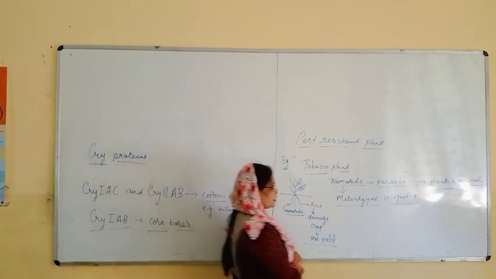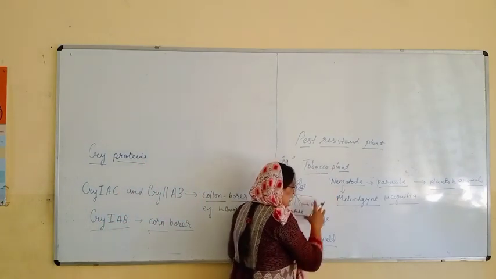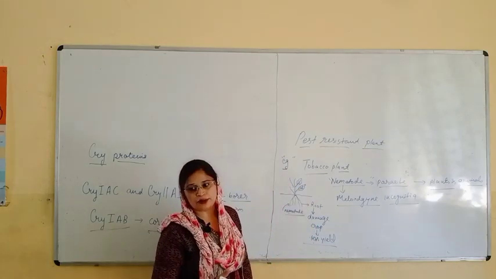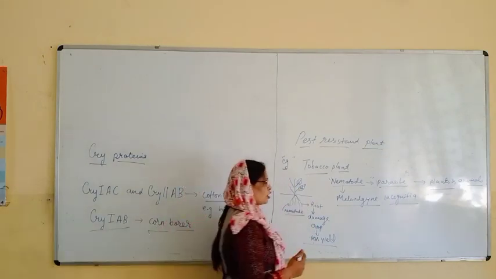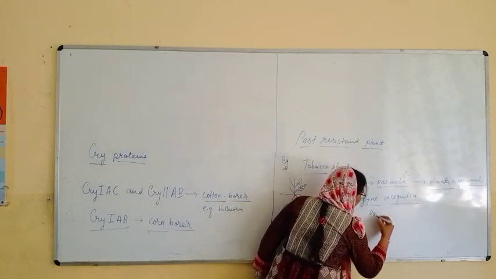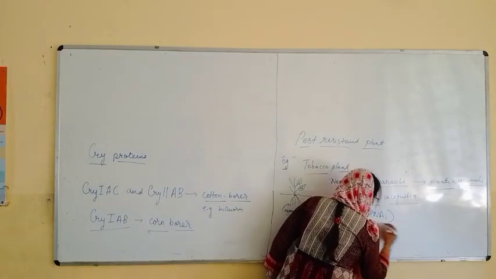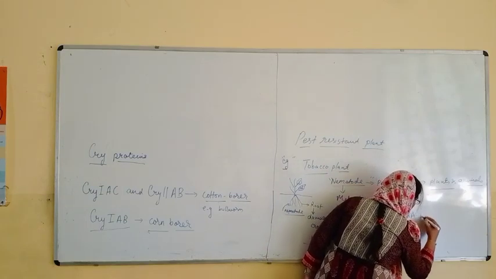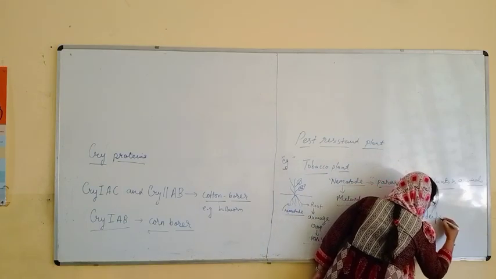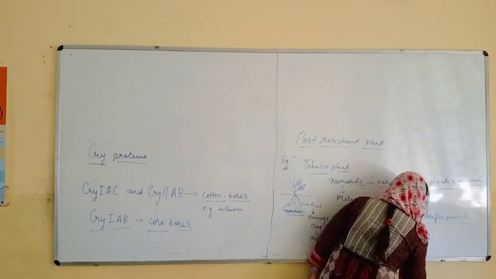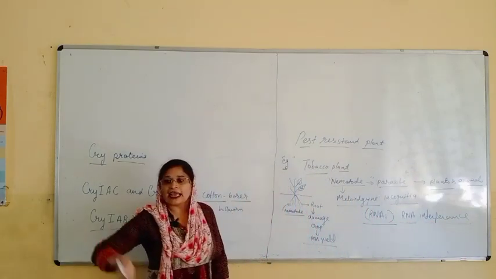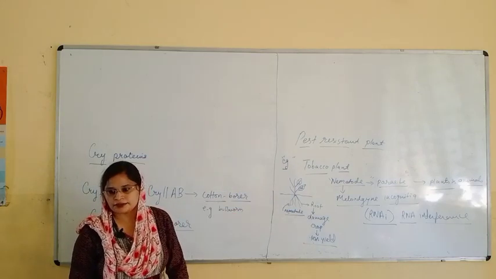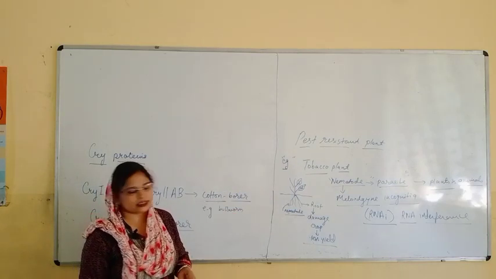But during that period, the researchers had one strategy, and that strategy worked out to save the tobacco plant. That strategy which came into existence was a technique, RNA interference. RNA interference was a new strategy which helps in the field of genetically modified plants, in the field of biotechnology.